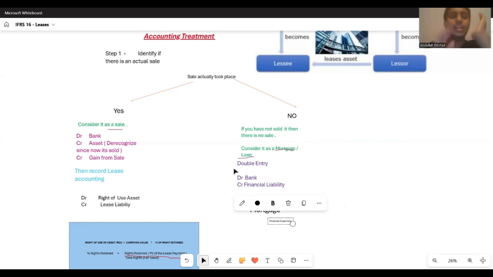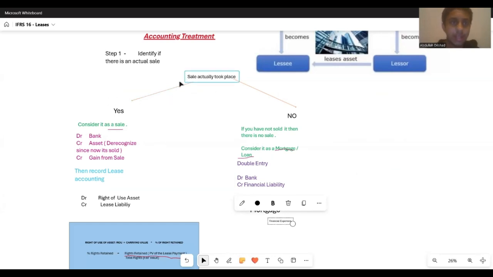Now, this part on the left side is a very easy one, right? I would not even bother with that particular part. Why? Because it will be tested in a limited manner. It is rarely tested, I would say. But this fellow on your right-hand side, there is a high chance that it could be tested in either section A, section B, or section C, right? So now we are going to look at how we do the accounting treatment if your sale is a real sale transaction, right?